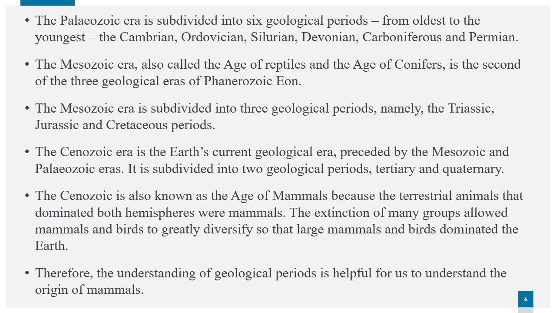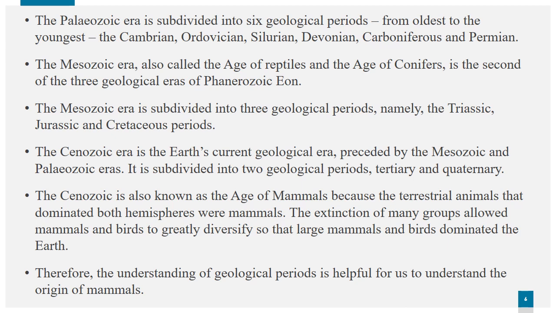The second era is the Mesozoic era, which is the middle era and is also known as the age of reptiles and the age of conifers, lasting from about 252 to 66 million years ago. It comprises 3 periods, namely the Triassic period, Jurassic period, and Cretaceous period. In this era, the evolution of complex animals took place.